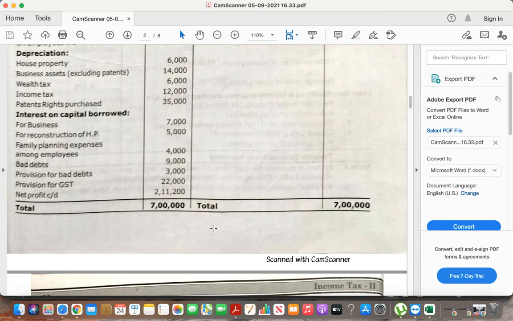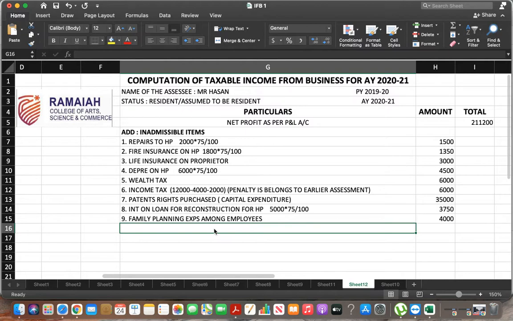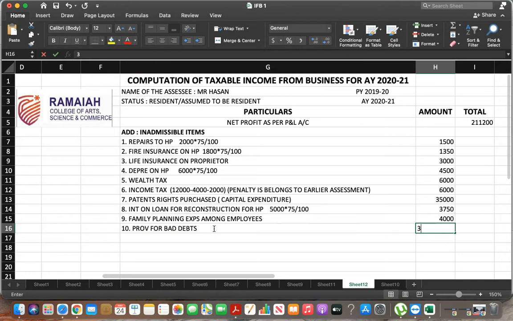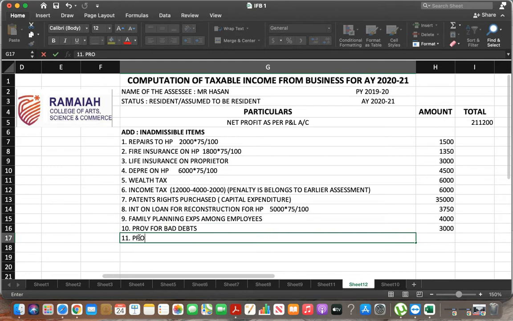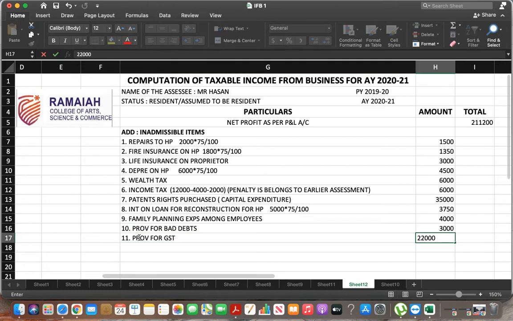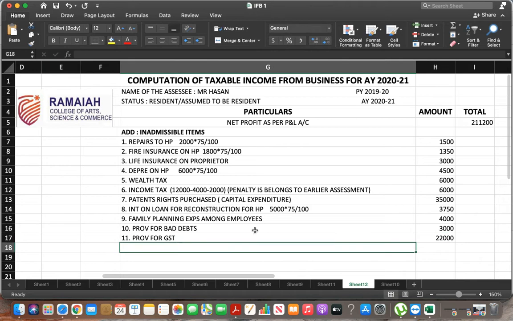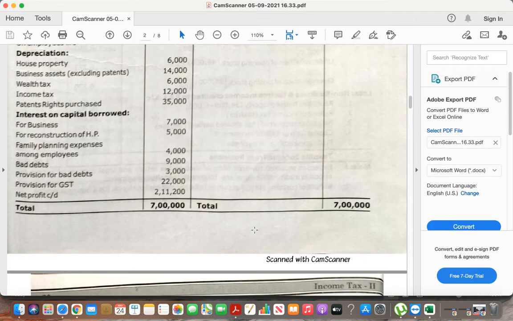Next, bad debts belongs to business. Provision for bad debts, it is notional expenditure. Provision for bad debts, 3,000. Next, provision for GST, 22,000. So we are done with all the items on the debit side.